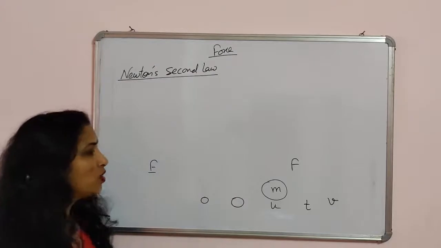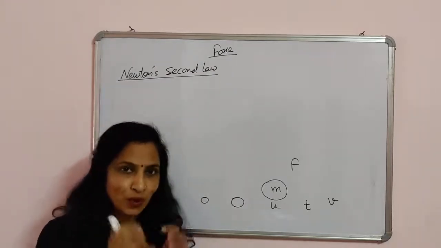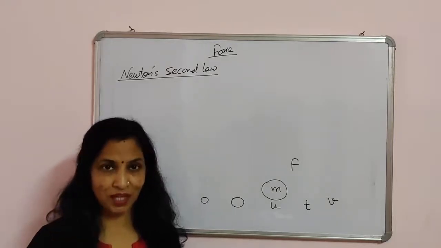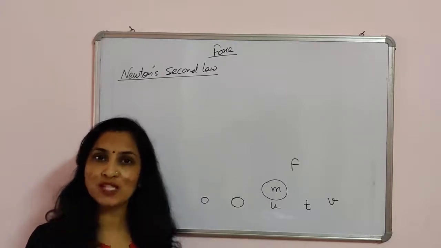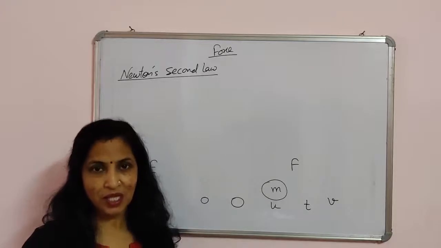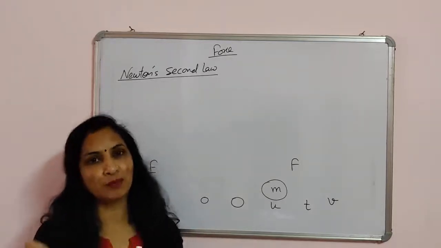Now suppose you want to change the velocity by a greater quantity. You have to apply more force on it. It means the force depends on both the mass and the change in velocity. By combining these two terms, we get the momentum of the body.